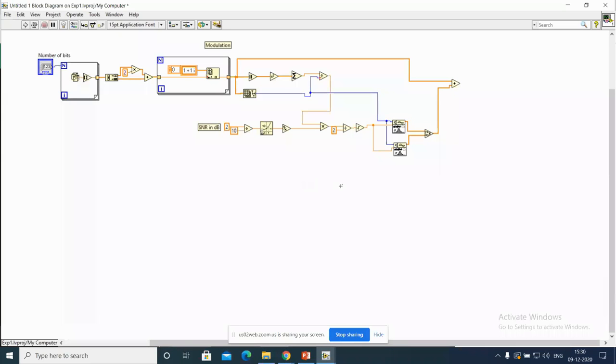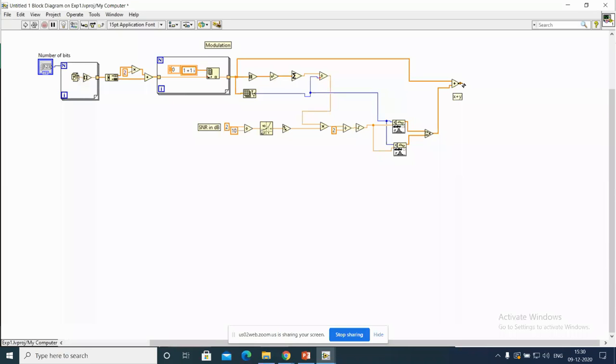I'm just checking whether you are following it or not. Are there any disconnections? Right.